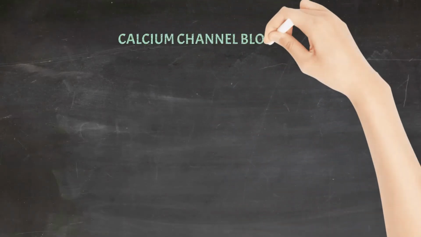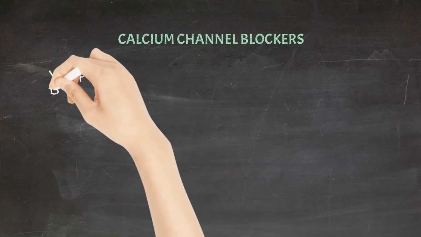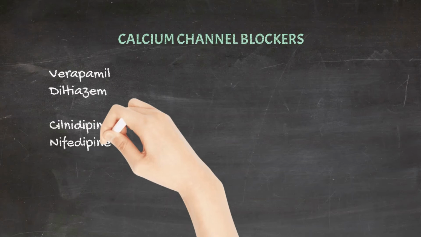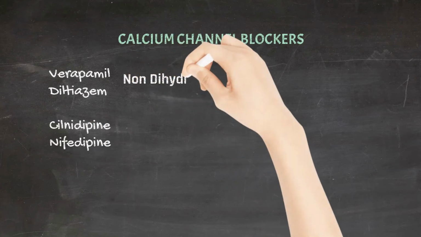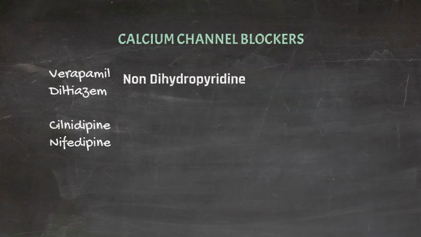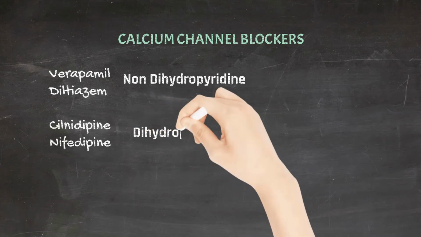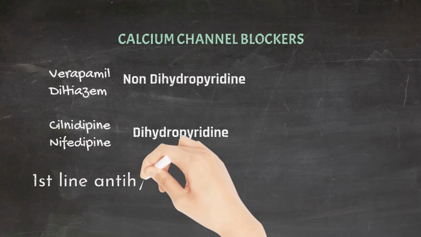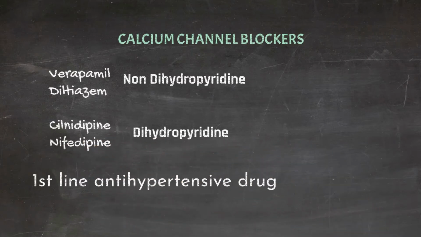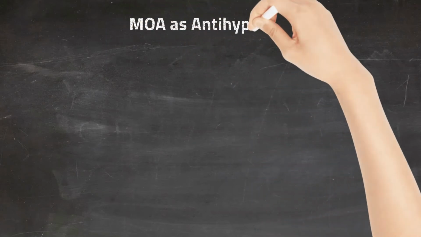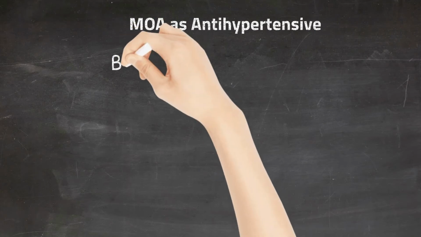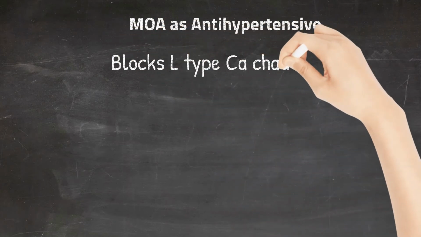Calcium channel blockers. Drugs in this group include verapamil, diltiazem, cilnidipine, and nifedipine. Verapamil and diltiazem are non-dihydropyridines, whereas cilnidipine and nifedipine are dihydropyridines. Calcium channel blockers are considered first-line antihypertensive drugs. Mechanism of action of calcium channel blockers as antihypertensive drugs. This group of drugs acts by blocking the L type of calcium channels.